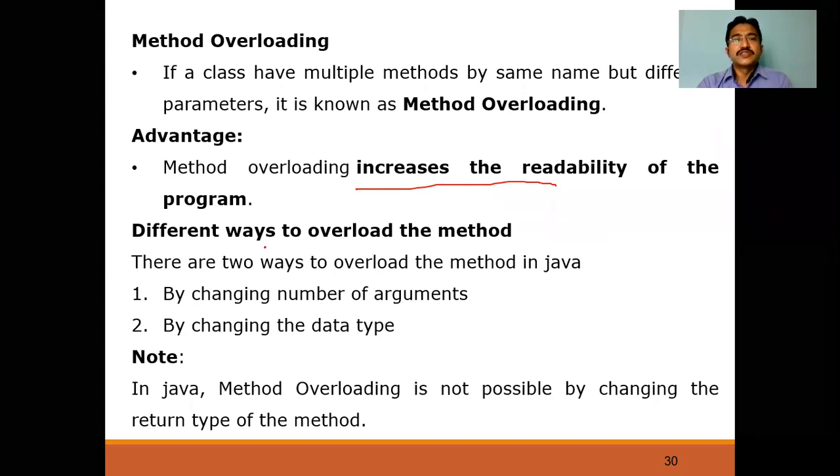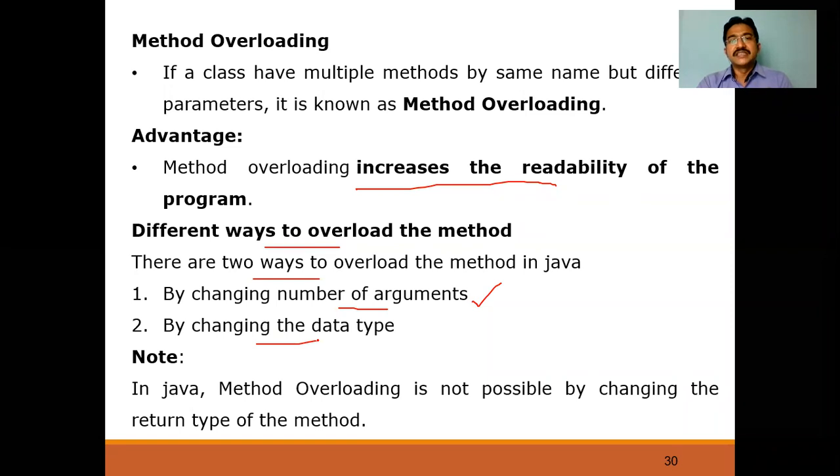Now, coming to how we can implement method overloading, there are two ways to overload methods in Java. The first way is by changing the number of arguments. Just now we have seen for a method A, we have 0 parameters, 1 parameter, 2 parameters, 3 parameters. That is called changing the number of arguments. The second way is changing the data type.